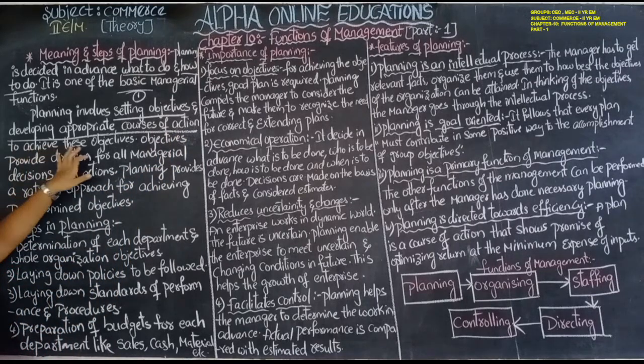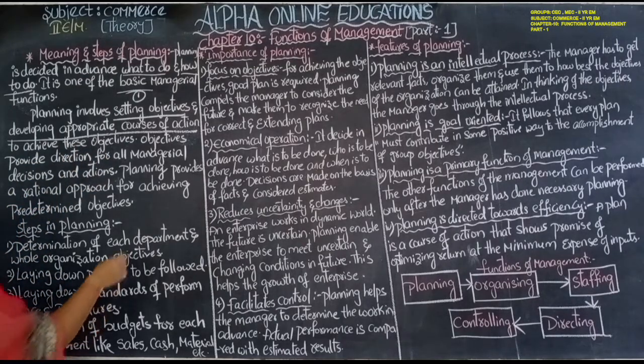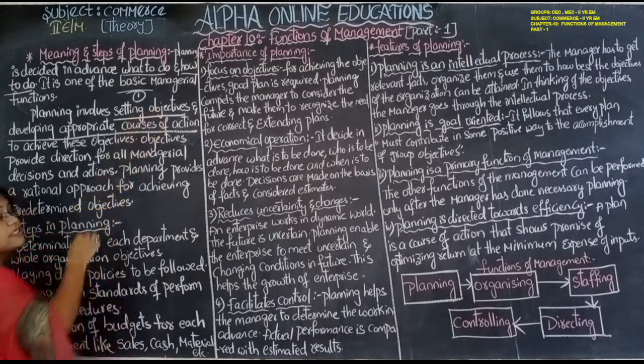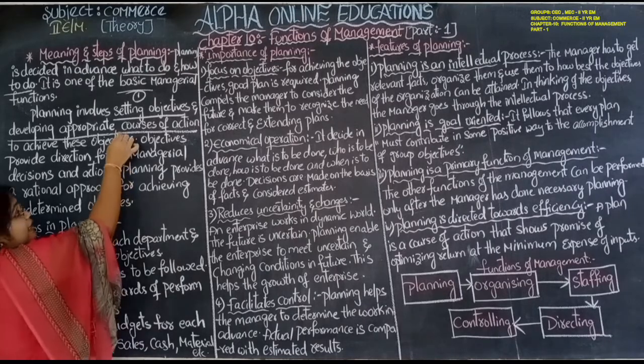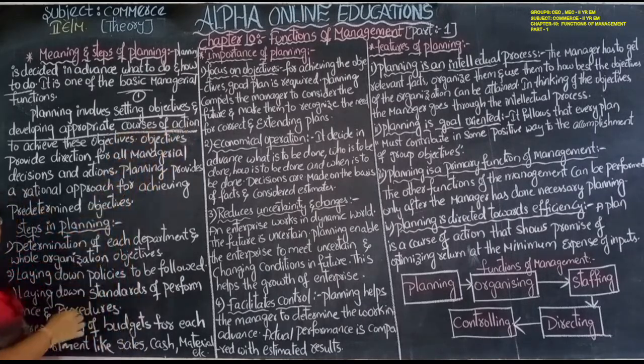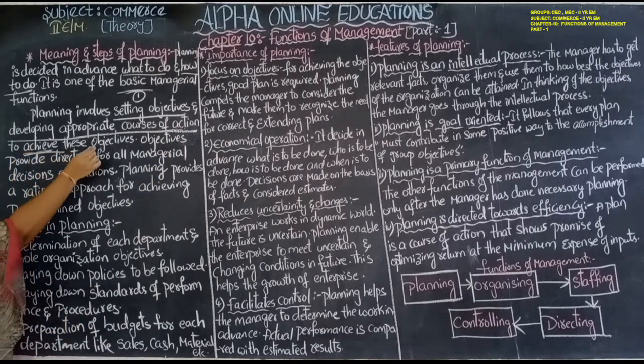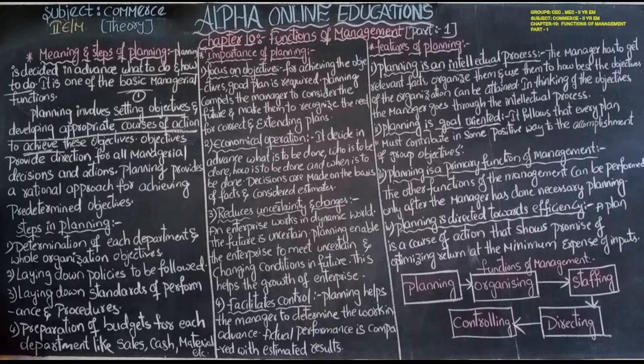So planning involves the first step, setting the objectives, and afterwards preparing how to do, when to do, what to do, and implementing that into action. By that they can achieve the objectives they have set.